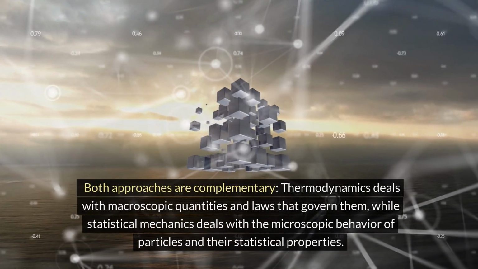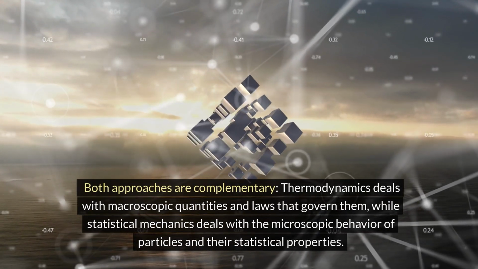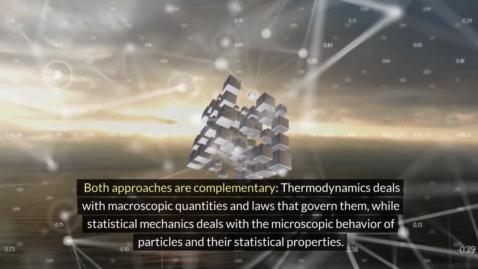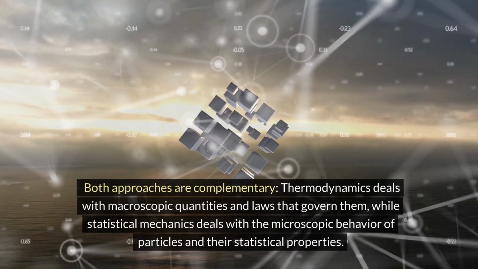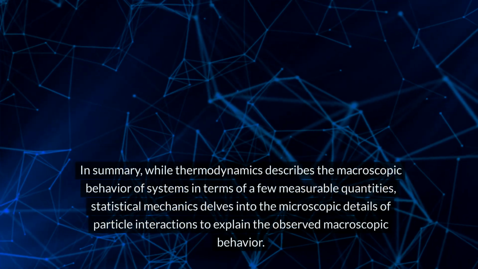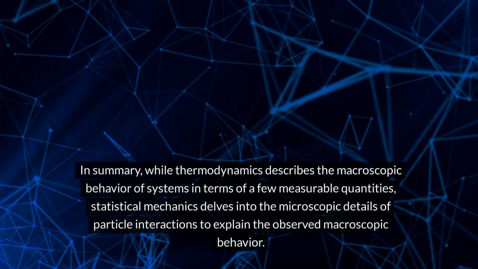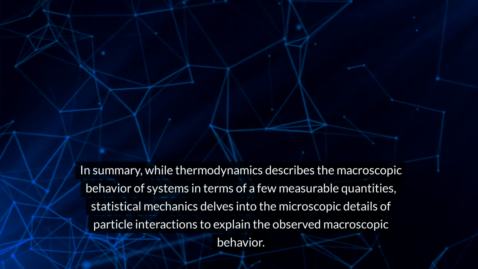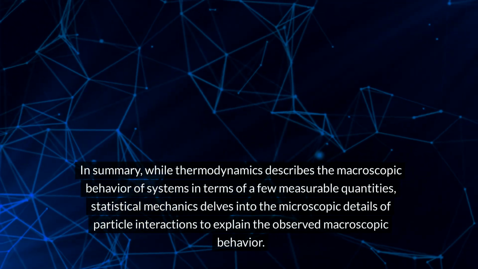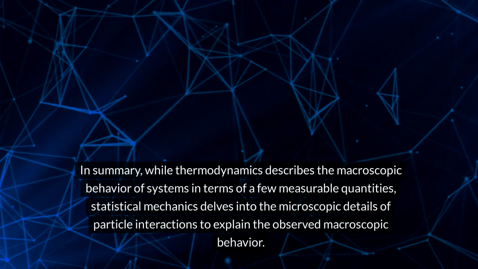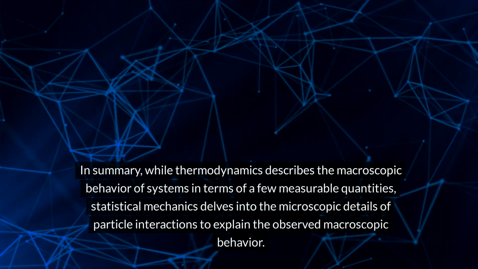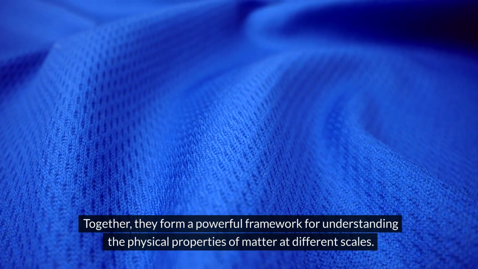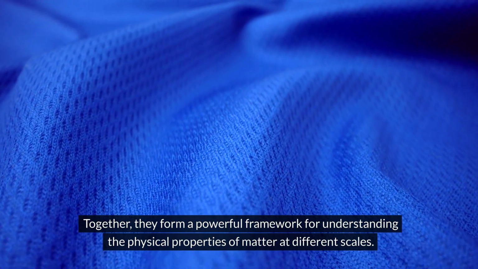Thermodynamics deals with macroscopic quantities and laws that govern them, while statistical mechanics deals with the microscopic behavior of particles and their statistical properties. In summary, while thermodynamics describes the macroscopic behavior of systems in terms of a few measurable quantities, statistical mechanics delves into the microscopic details of particle interactions to explain the observed macroscopic behavior. Together, they form a powerful framework for understanding the physical properties of matter at different scales.